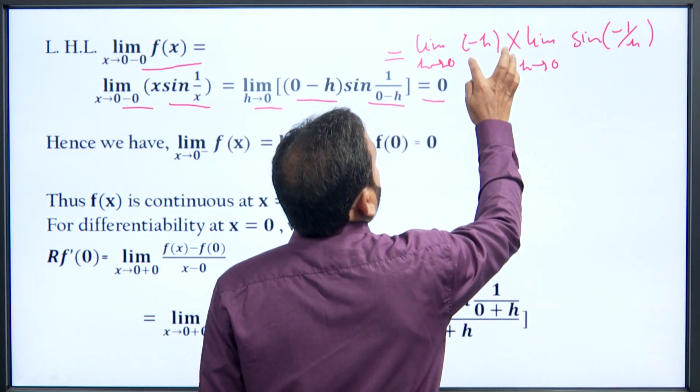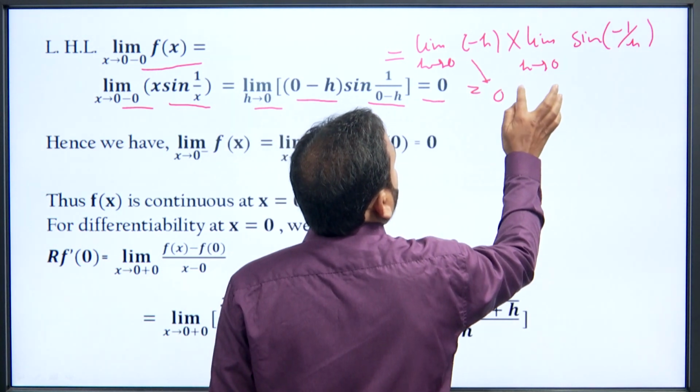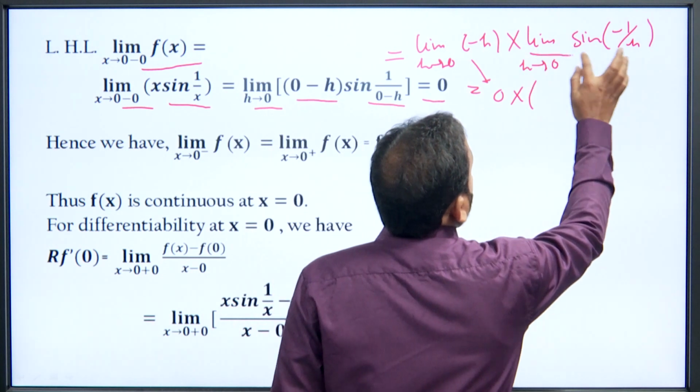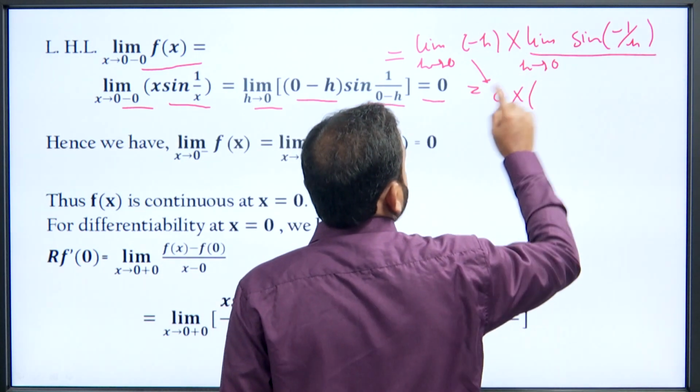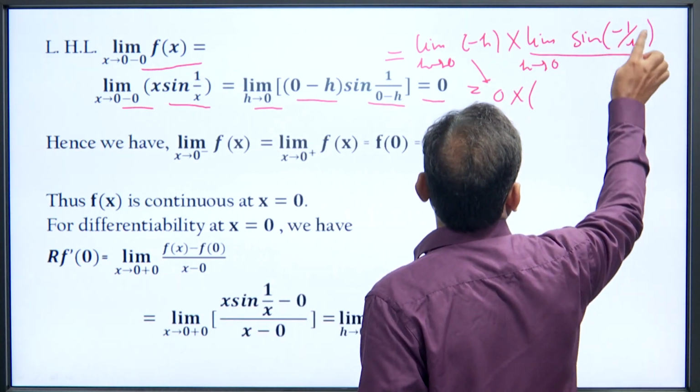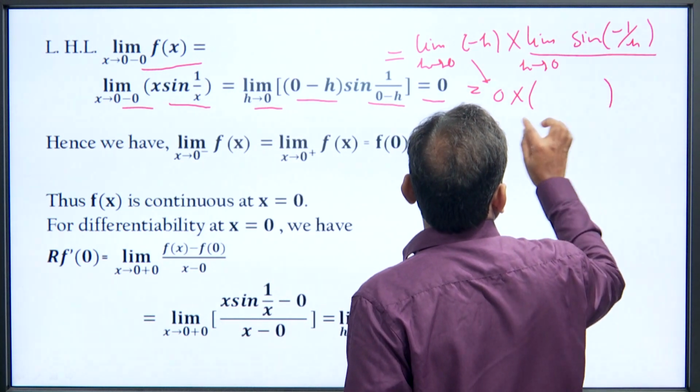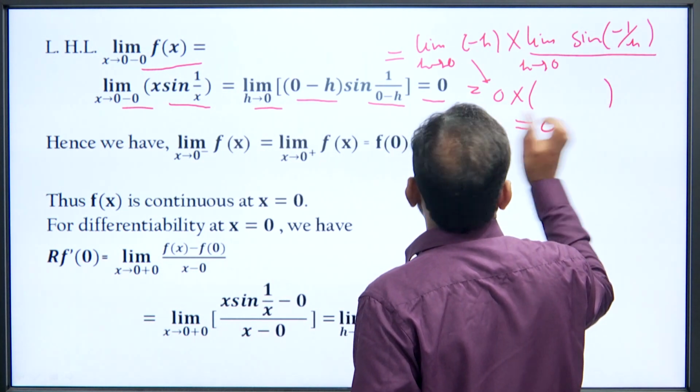Then this value becomes 0 into some finite quantity oscillating between minus 1 and plus 1. So this whole becomes 0.